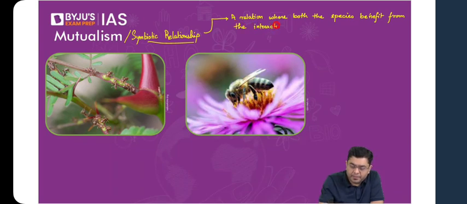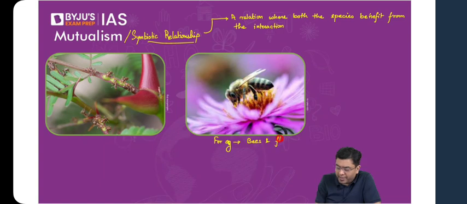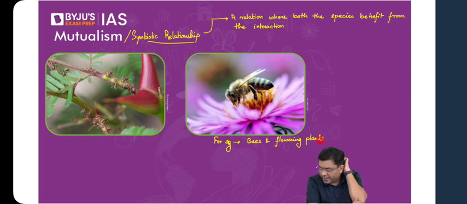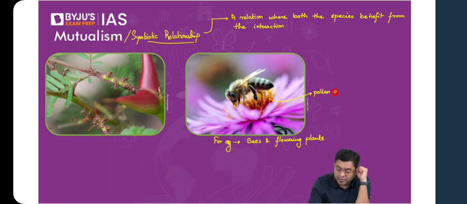Both of them. For example, take the case of bees and the flowering plant. Now, how is it that the flowering plants reproduce? What is the methodology generally followed by plants to reproduce? Let us see if we are aware. Pollination, very good. So they rely upon pollination. Now, the flowers have various different hues of colors, various different types of smells and fragrances, and that is where you have all the pollen grains which are present here.